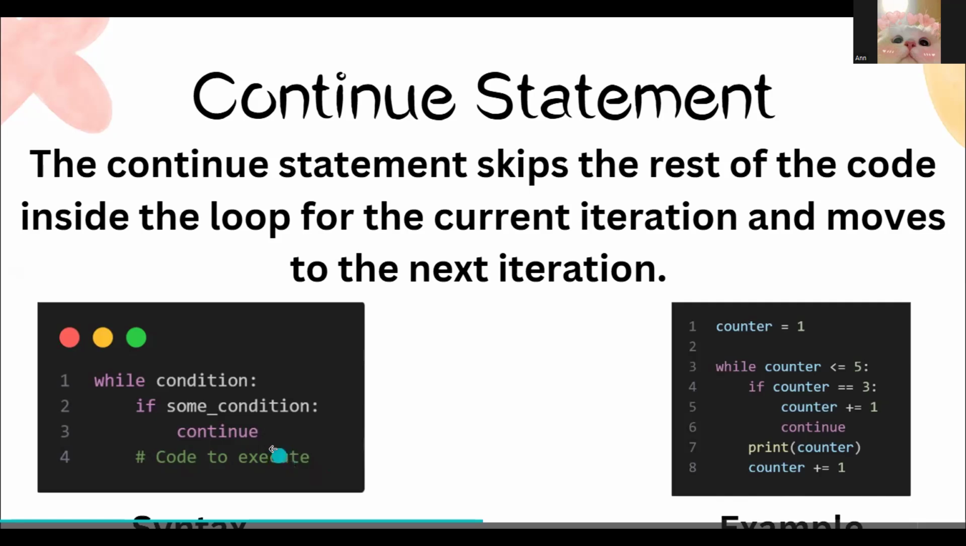Continue and break, only two things, right? Or is there anything else we have to cover? No, ma'am, only these two things: continue, break, while. Okay, Jaswin, you can continue.